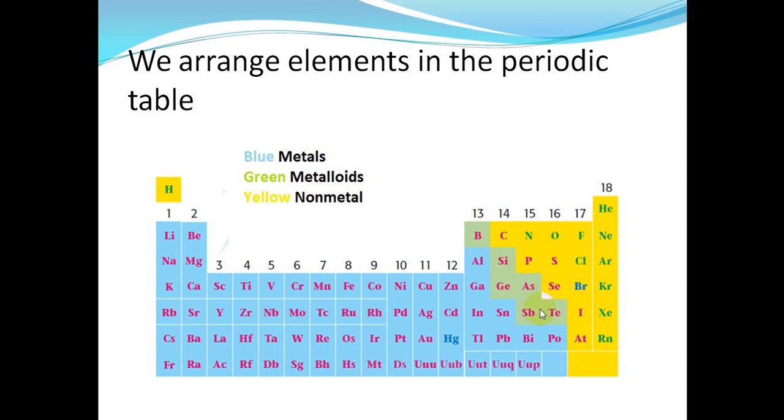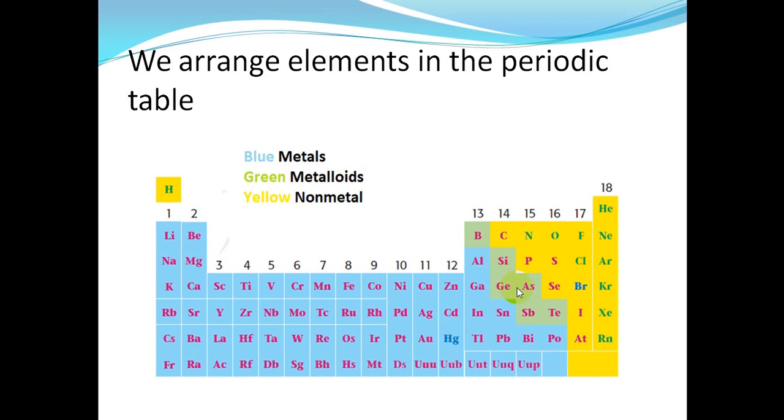So when I ask you, where are metals in the periodic table? You will tell me, yes, on the left side. Where are non-metals in the periodic table? You will tell me, yes, on the right side. So metals on the left, non-metals on the right. Where are metalloids?